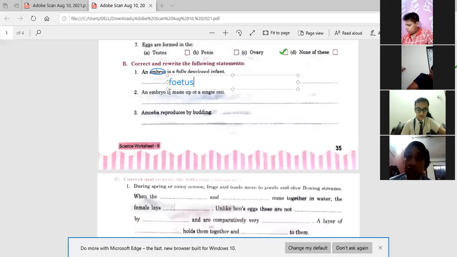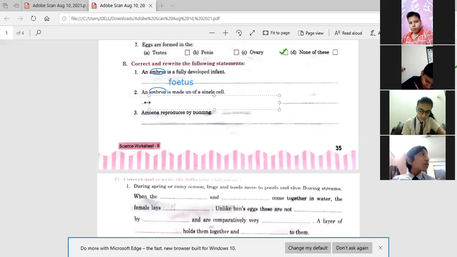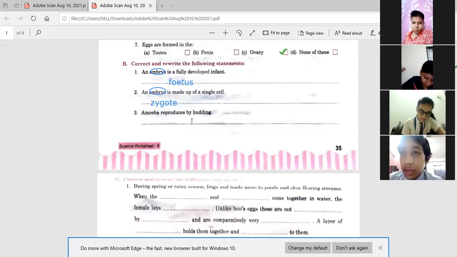An embryo is made up of a single cell. No, it's not made up of a single cell. या तो बेटा यहाँ पे एम्ब्रियो की जगह पे आप जाइगोट कर सकते हैं, सिंगल सेल की जगह पे बंच ऑफ सेल कर सकते हैं. It's your wish. It will be zygote. Okay.